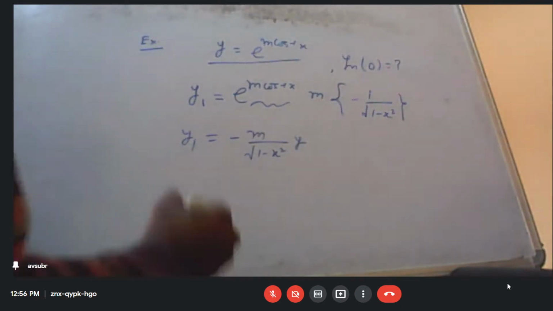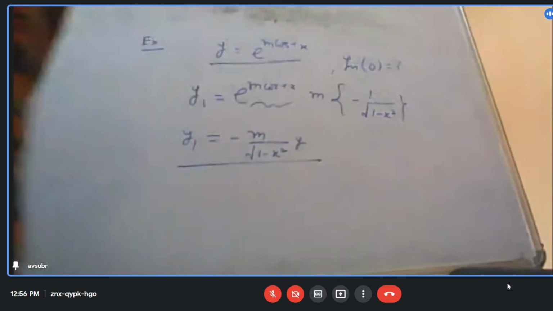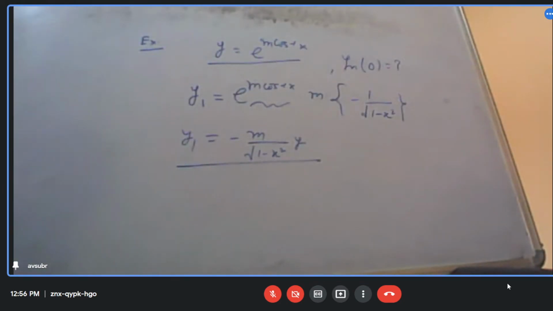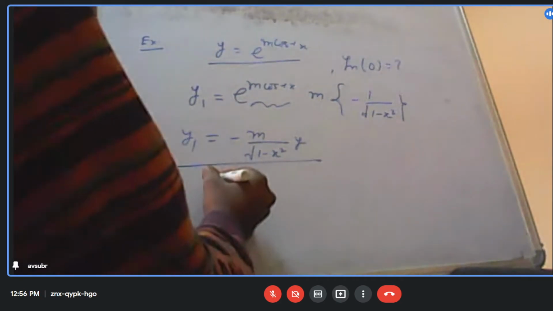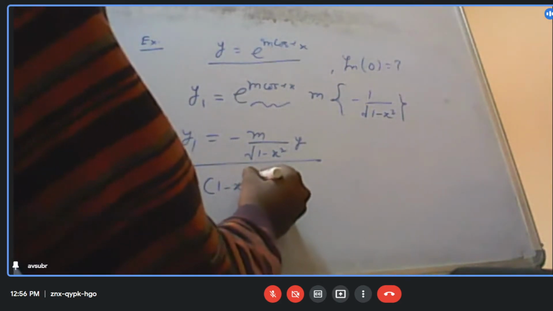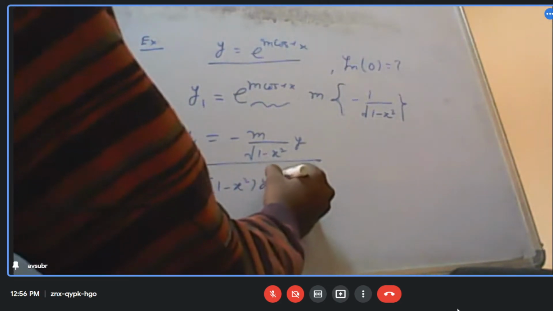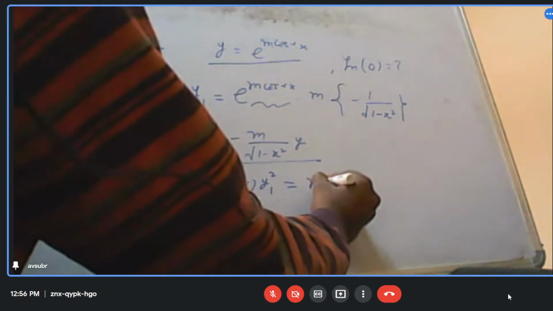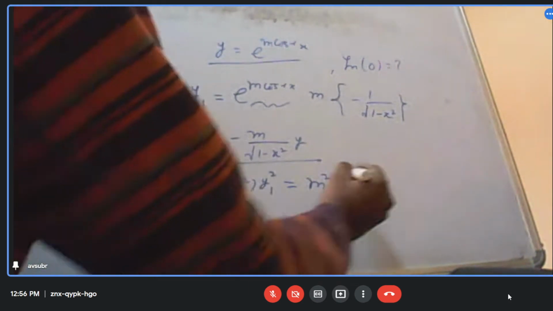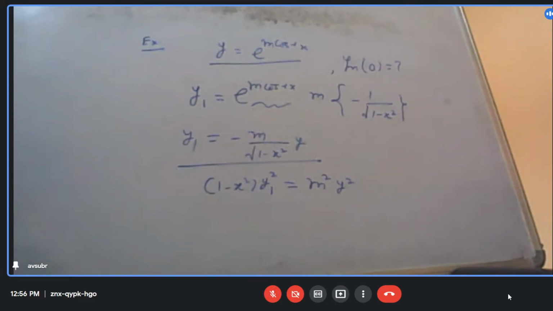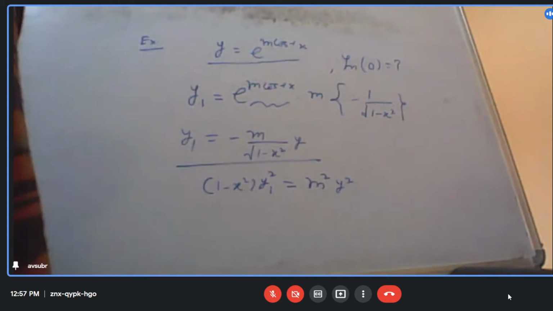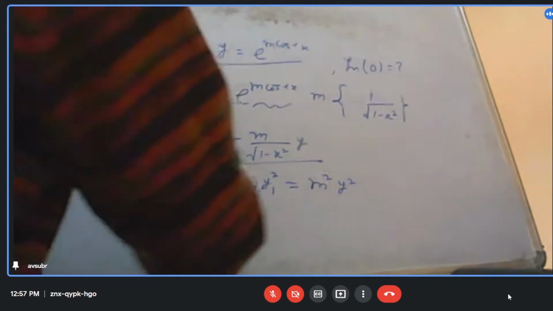All right. Now what I do, I take the square of this, and then I take the cross multiplication. So I can write it as (1 minus x square) into y1 square is equal to m square into y square. Can I write down? All right, there is no problem in this. Now what I do, I differentiate this once again.